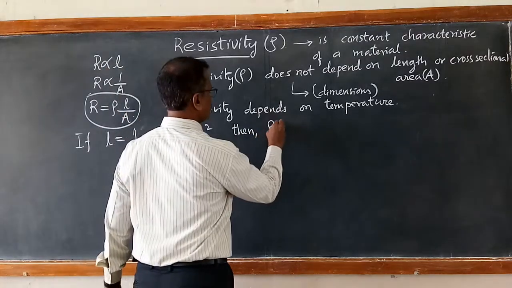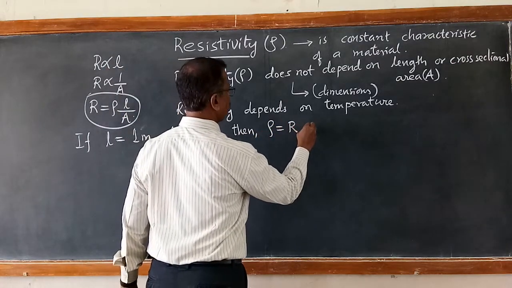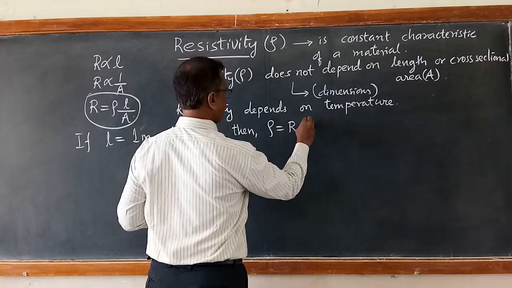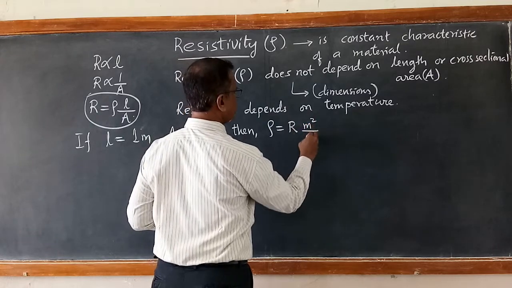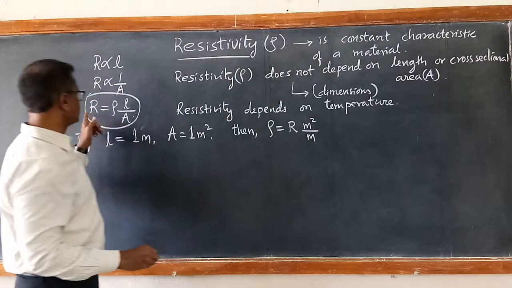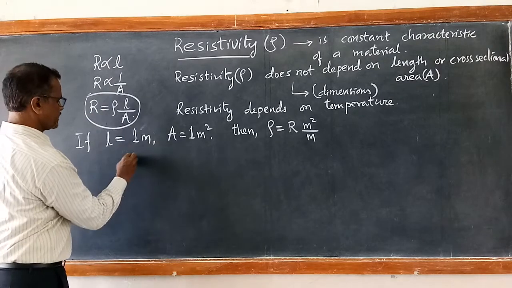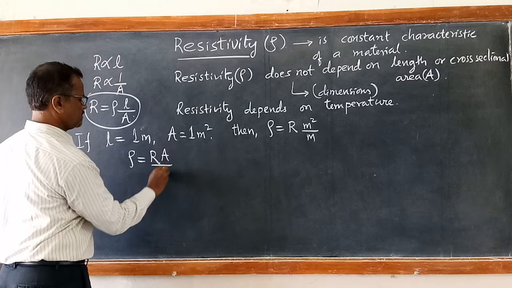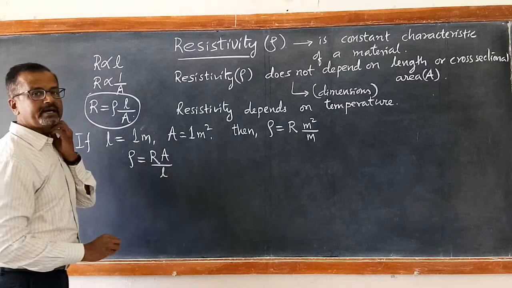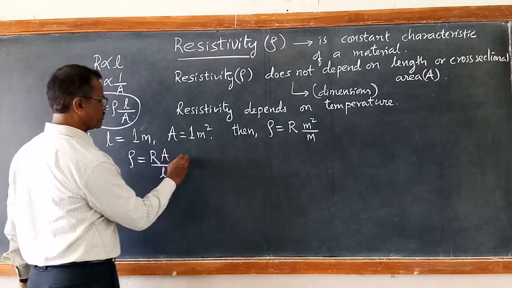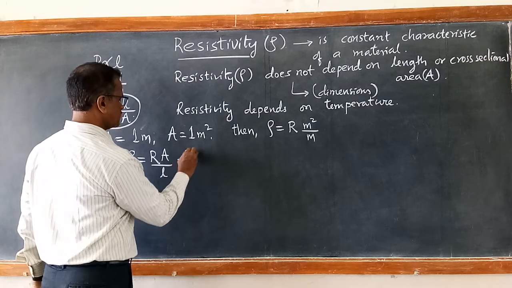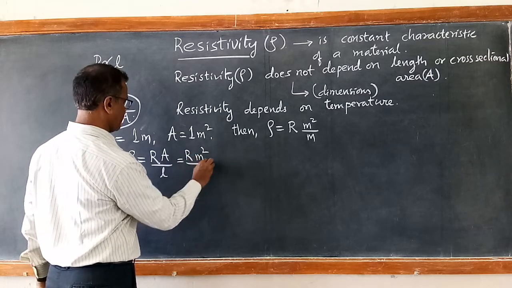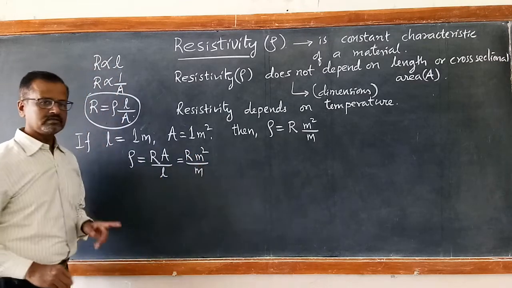From this we can write rho is equal to R A by L. So if you put A equal to 1 meter square, then it becomes R meter square divided by length 1 meter.